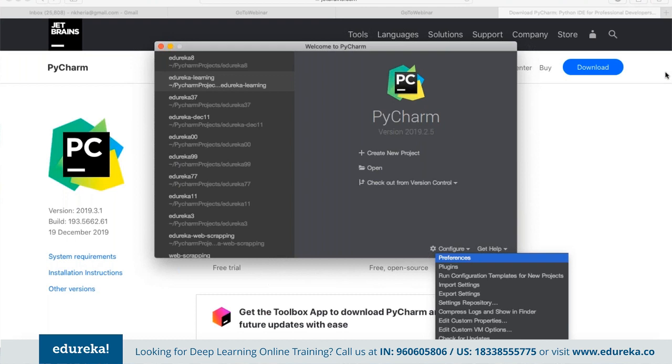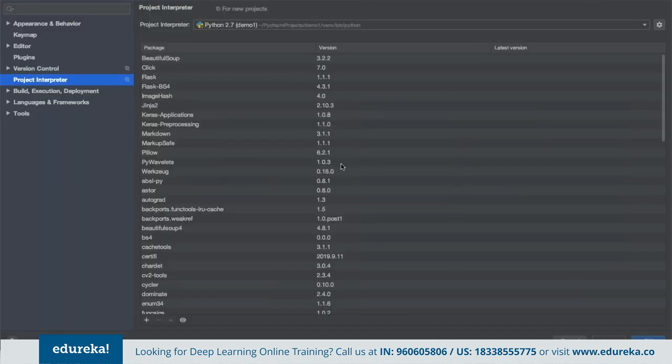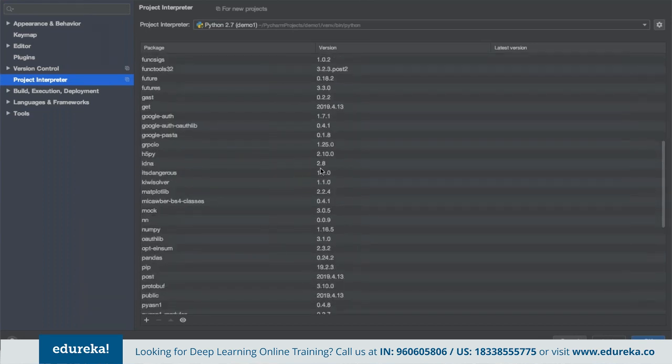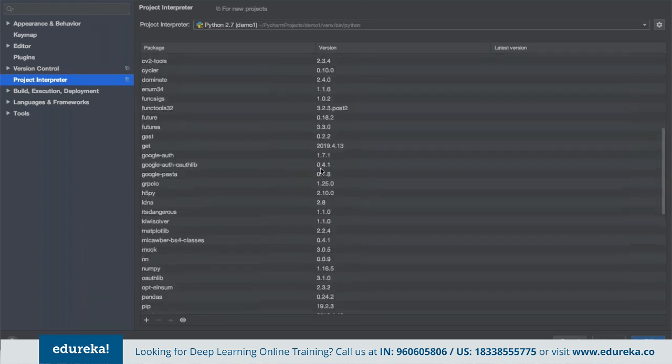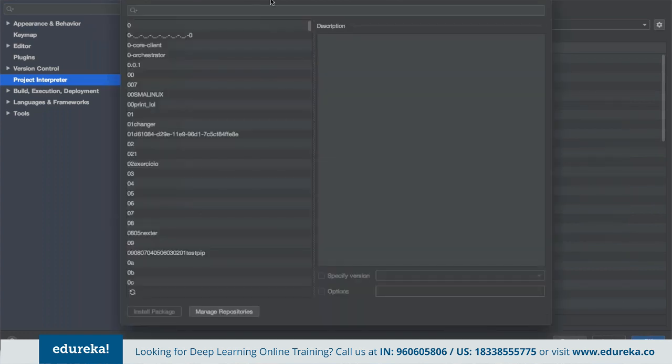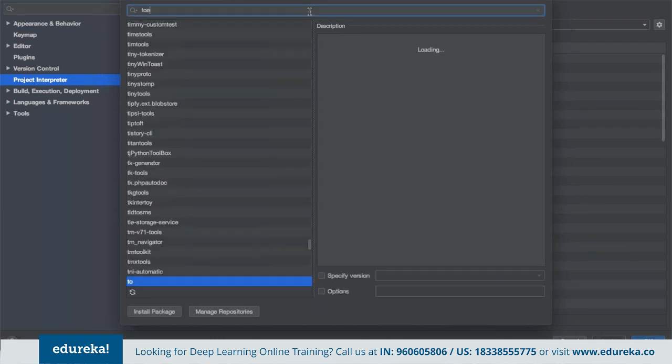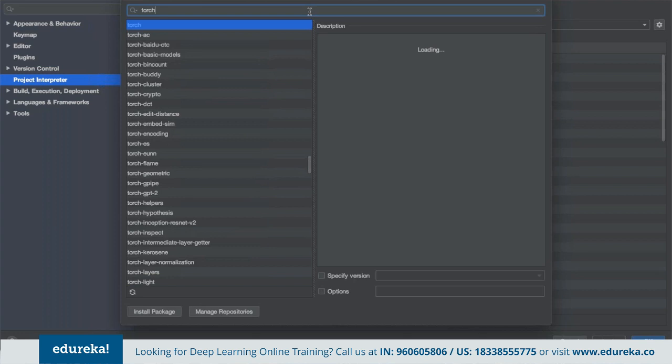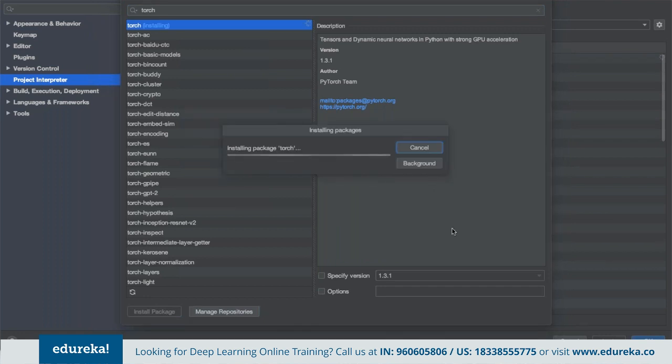Let me show you that. Once we go into preferences, it will show the list of all the libraries that we already have available. If you want to install a new library here, we can click on add, and then from the entire package list, we can choose the library we are looking for. For example, if we are looking for the library for Torch, we can see the entire library list here. Suppose we were trying to install Torch, which we can use for tensors and dynamic neural networks. We can click on install package, choose the version, and then get started on top of it.